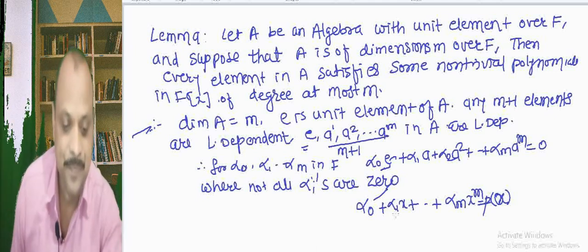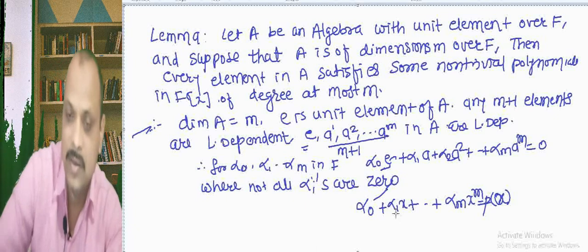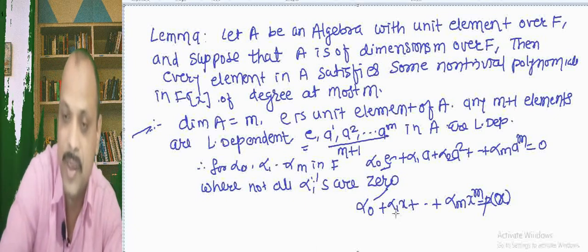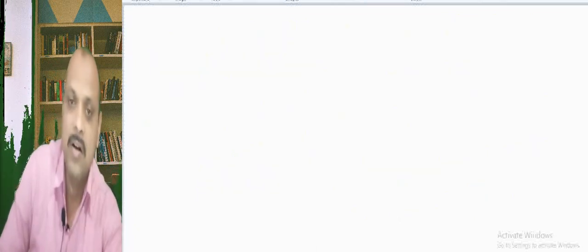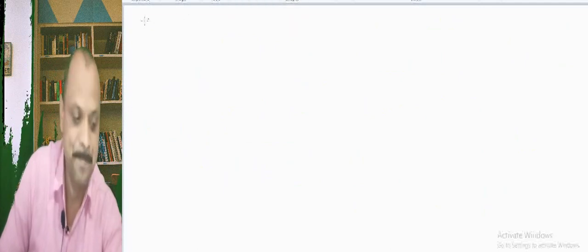Now friends, we see a few definitions on linear transformations.